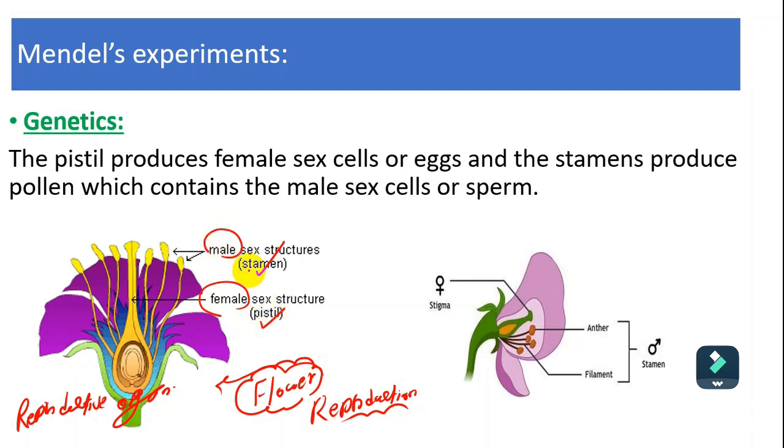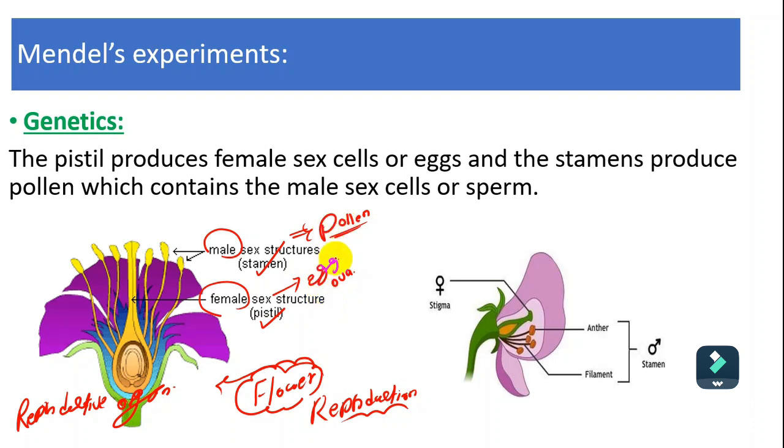Inside the stamen, we have the filament, and also the part that produces pollen grains. What is pollen? Pollen is the male sex gametes. The female sex structure also produces eggs, or ova, and both of them are female sex gametes.